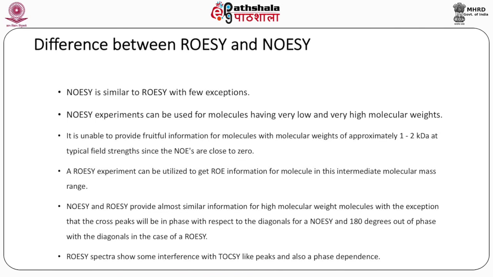A ROESY experiment can be utilized to get ROE information for molecules in this intermediate molecular mass range. NOESY and ROESY provide almost similar information for high molecular weight molecules, with the exception that the cross peaks will be in phase with respect to the diagonals for NOESY and 180 degrees out of phase with the diagonals in the case of ROESY. ROESY spectra show some interference with TOCSY-like peaks and also a phase dependence.